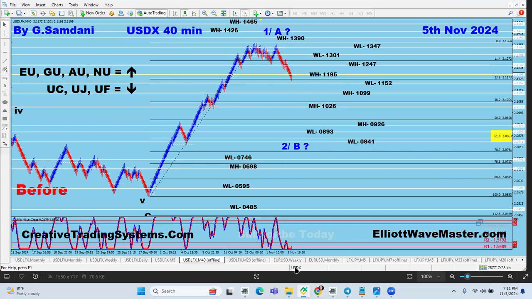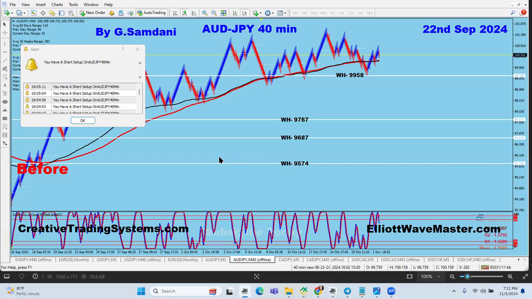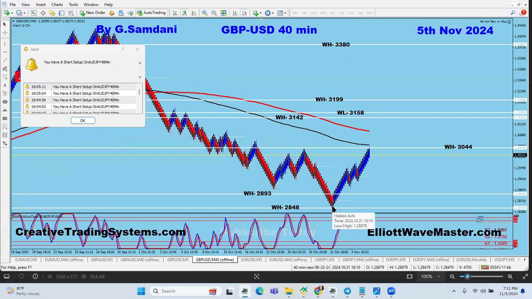I'm just going to show the 40-minute chart. Pound USD is supposed to be going up, and Euro USD is supposed to be going up. So pound USD was all the way here, and I said we're gonna be bouncing. I had a couple of longs as well. I showed it to you already, and I posted it on my website as well, right? So we went back to this number here, 3044. Let's see what happened from there on.